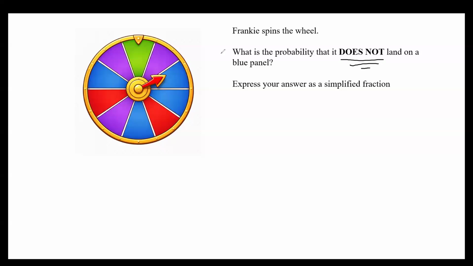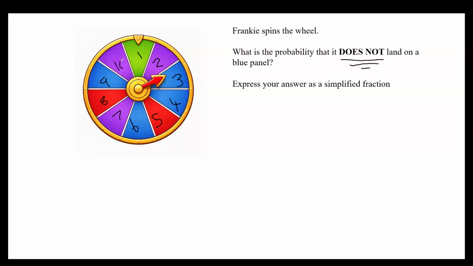Okay, so what Gersima did is he first worked out the denominator by counting how many panels it could possibly land on. Now, I know this is going to sound really strange, guys, but honestly, a very common mistake that students make is actually the easiest part of the question, and that's the counting bit. Yeah, because we're so used to counting, sometimes we miscount. If we count that there are 9 here or 11 here rather than 10, it affects our whole answer, doesn't it?